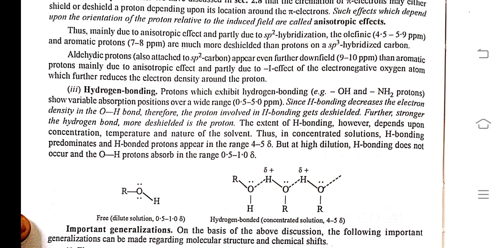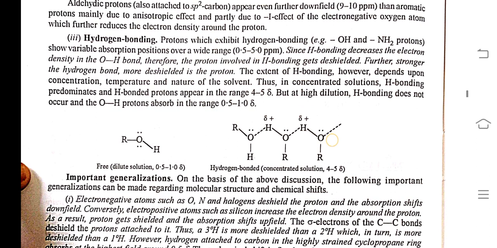Third, hydrogen bonding effect. Protons which exhibit hydrogen bonding, such as OH and NH2 protons, show variable absorption positions over a wide range. Since hydrogen bonding decreases the electron density in the OH bond, the proton involved in hydrogen bonding gets deshielded. Further, the stronger the hydrogen bond, the more deshielded the proton.